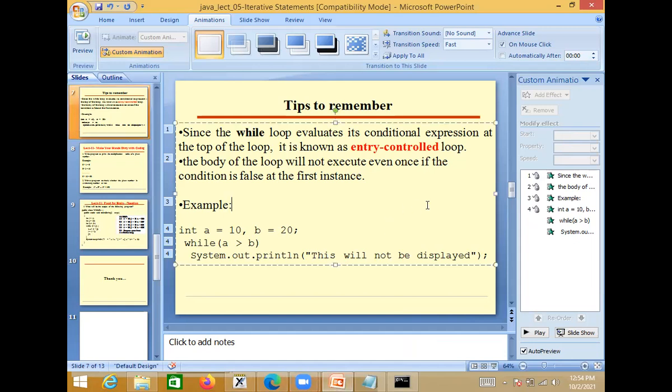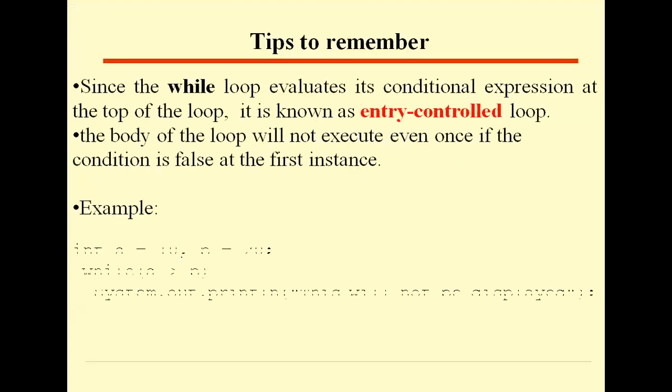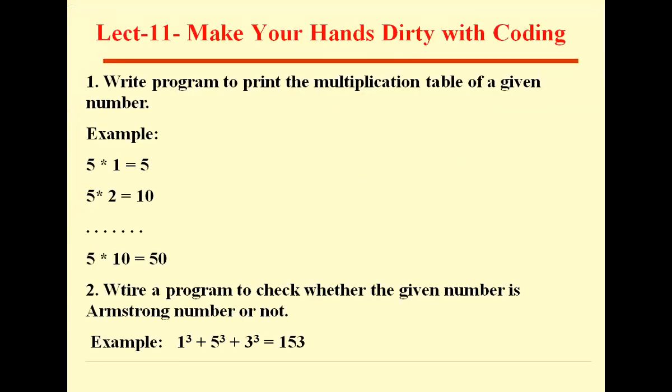So next we'll go to the important two sections, hands-on practice. Okay, make your hands dirty with coding. Now just see here, what are the programs you need to practice. Print a multiplication table of a given number. For example, if the given number is 5, then your program should print like this: 5 star 1 is equal to 5, 5 star 2 is equal to 10, 5 star 10 is equal to 50. That means the fifth table it has to print on the output.